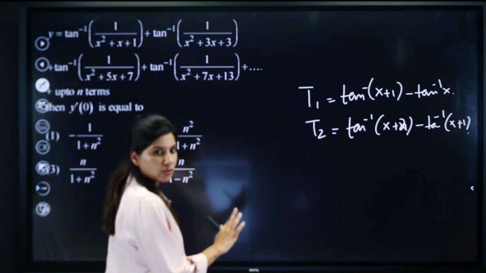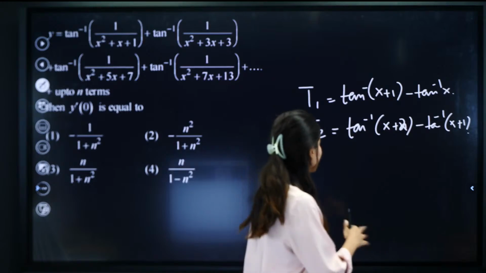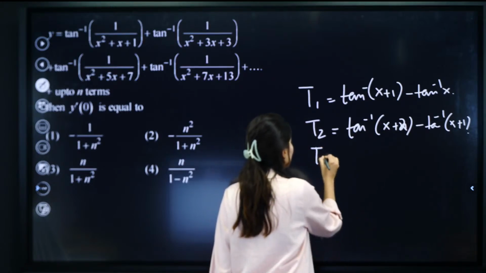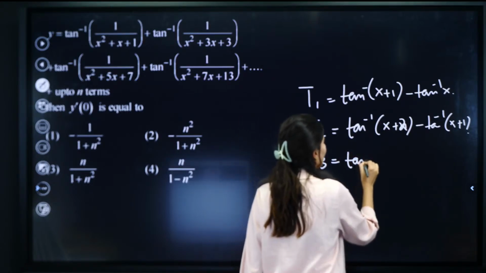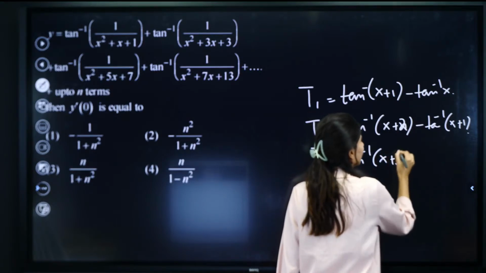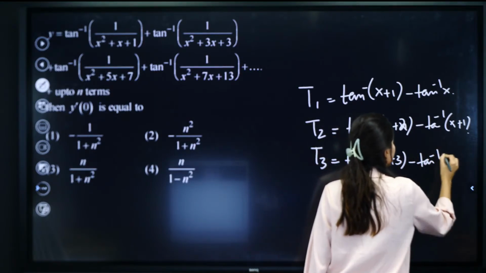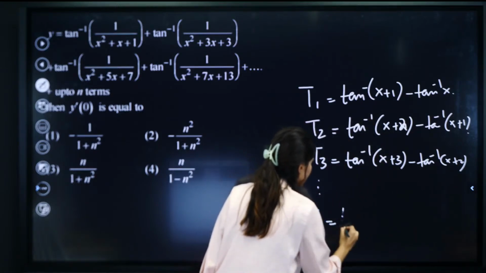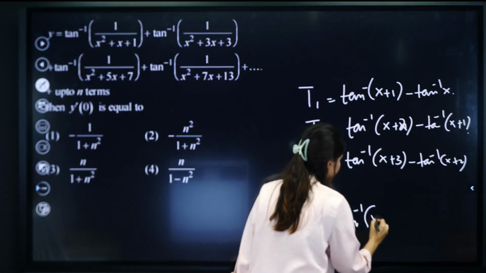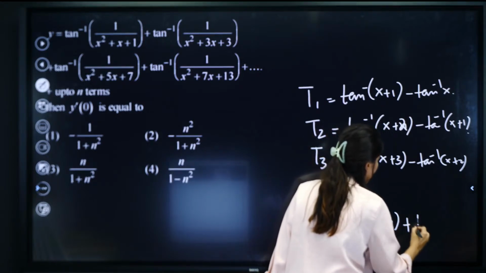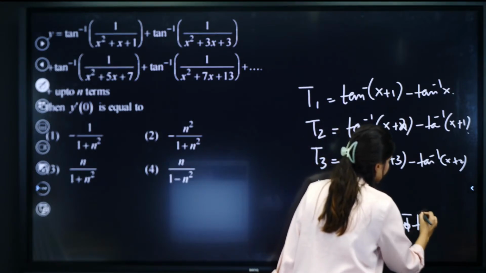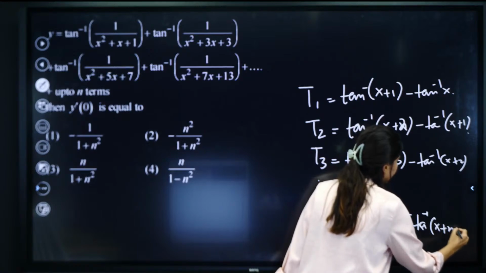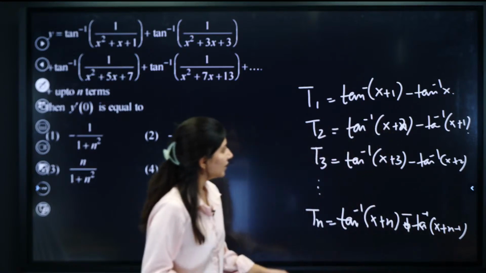Chalo, let's try to finish this off. Finish this question. Now tell me T3. Now you know the hang of it. Now you've got the hang of it, right? So this is tan inverse x plus 2. And finally, Tn will be equals to tan inverse x plus n minus tan inverse x plus n minus 1. If you add everything, what do you get?